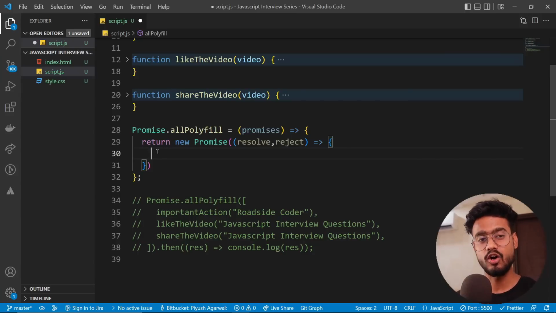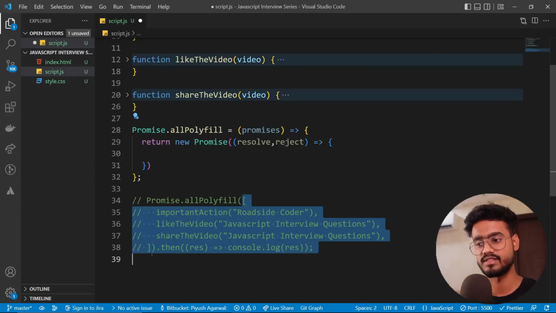Now, if you remember, our output was in the form of an array, and our input was also in the form of an array. So this promises will be this array of promises.